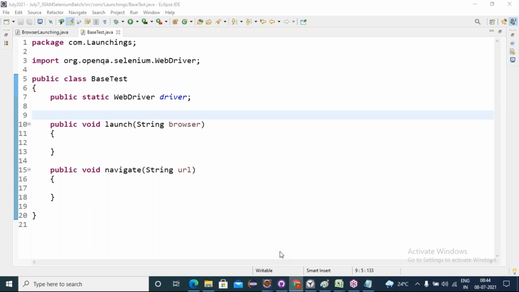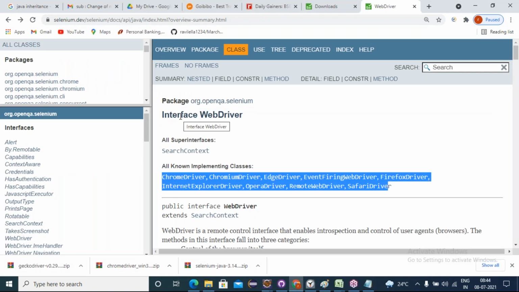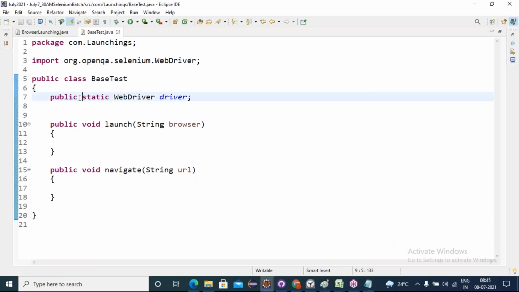Is it public by default? For an interface, it's public by default. But we are using it here, so better we give public. No issues, give it public. Okay, fine.